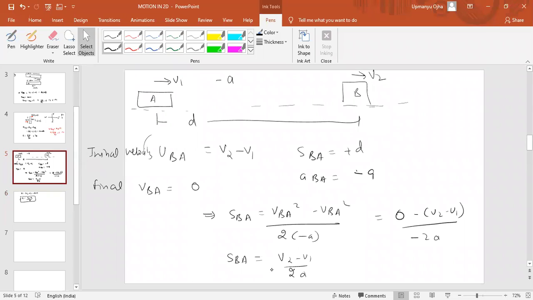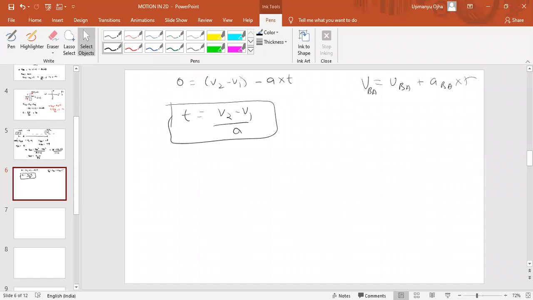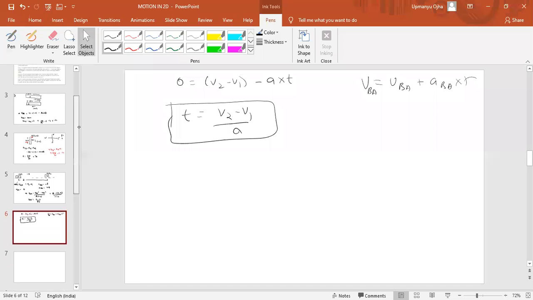V equal to U plus AT we can use now. Final velocity of B with respect to A must be equal to UBA plus ABA into T, we can use now to get the minimum time. S is not required in this problem itself. Fine, that is the answer.